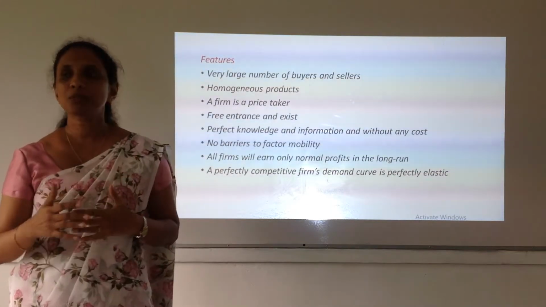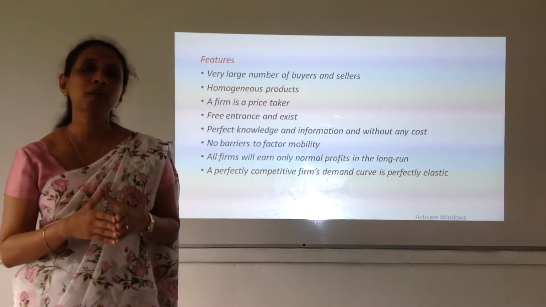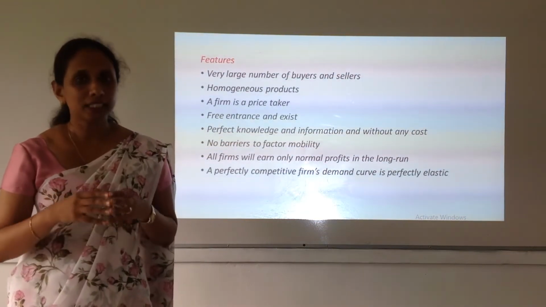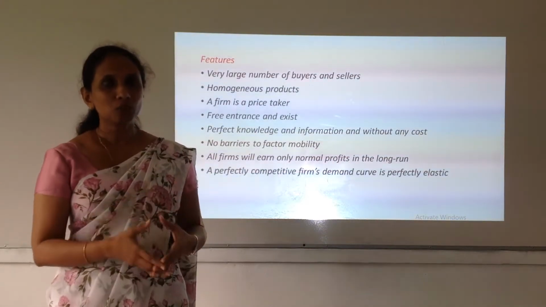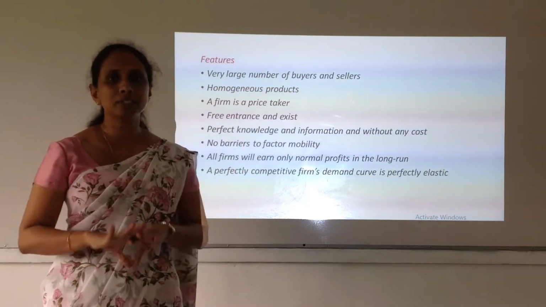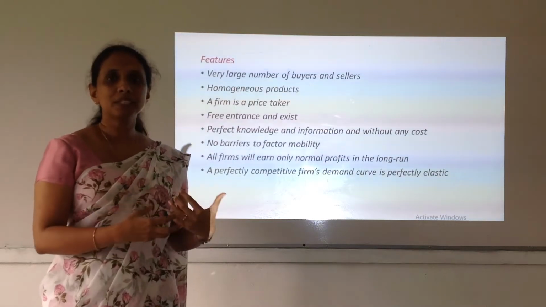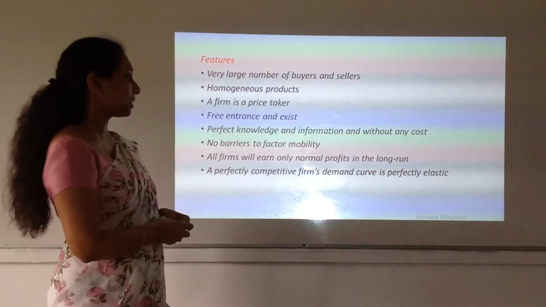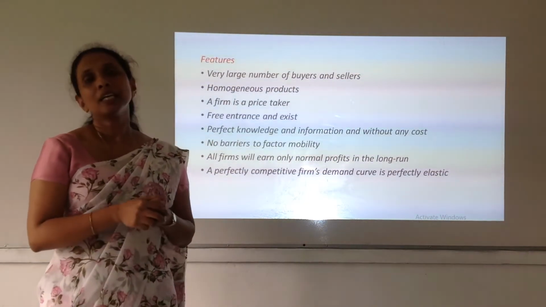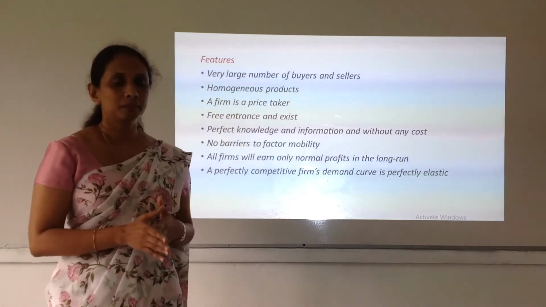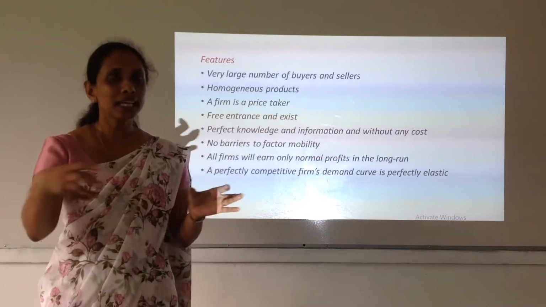So once all the firms who are outside the market try to enter into this market, what happens to the number of firms in the market? Automatically the number of firms will increase. So what happens to the total profits? The total profits will be distributed among all the firms in the market, and the profit attributable to one firm will get reduced. So that's why it says all the firms will be able to earn only normal profits in the long run. Long run in the sense, once all the firms who are outside the market enter into that market.